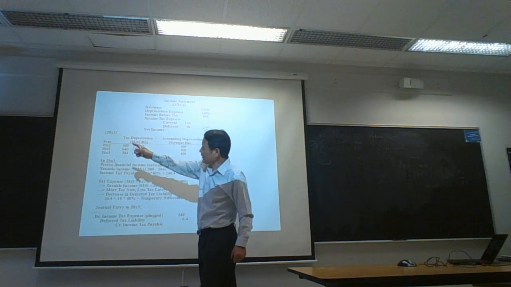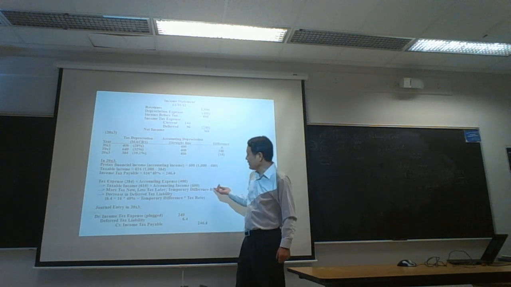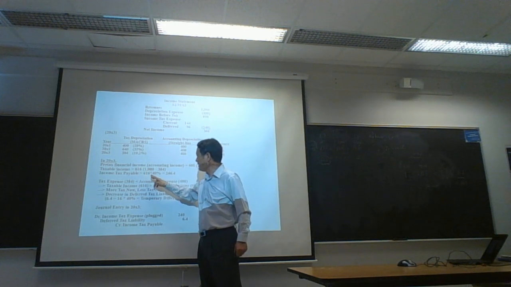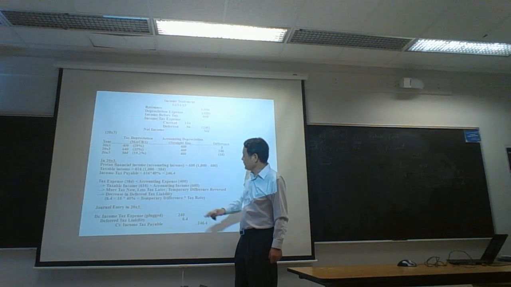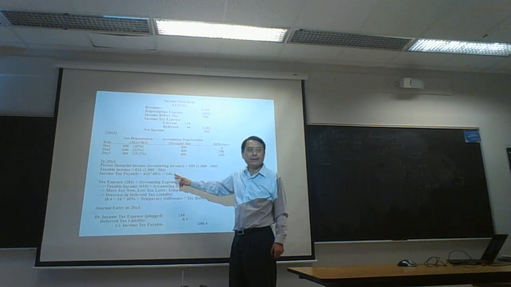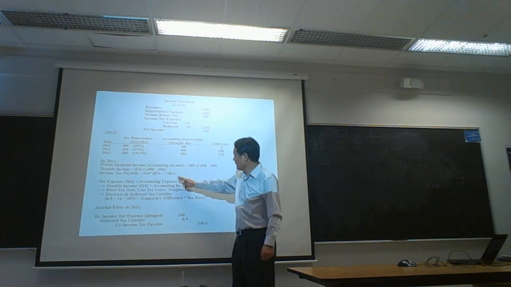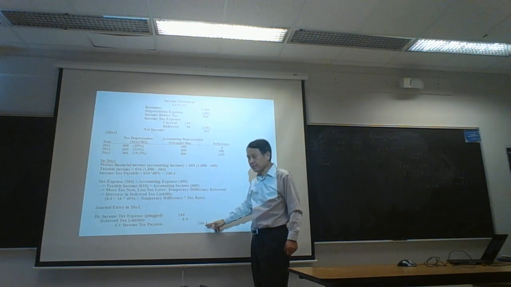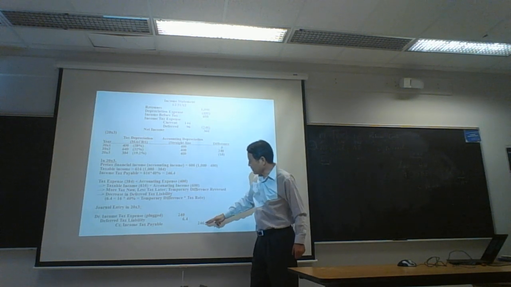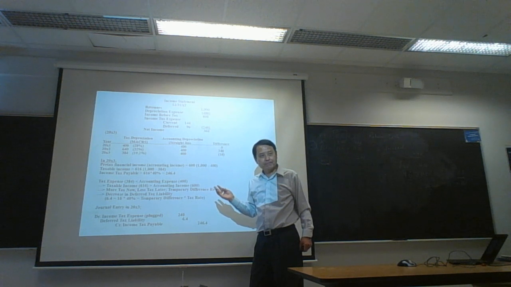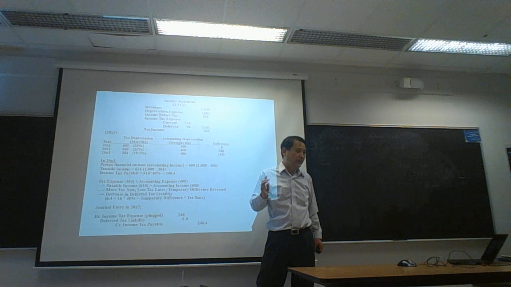And from number 1 over there, income tax payable is always taxable income 616 times 40% tax rate. So income tax payable is 246. Income tax payable is always a current liability. So that 246 on credit. And now decreasing liability.